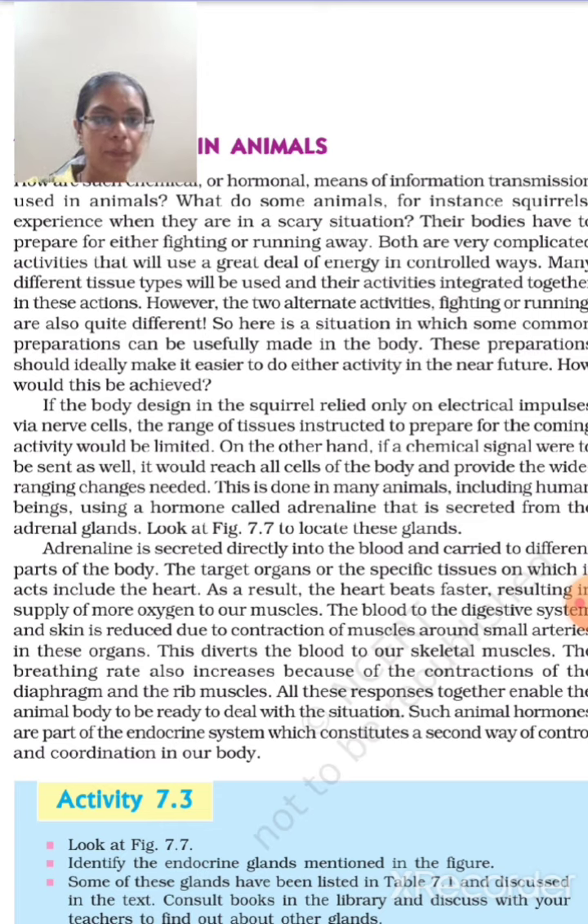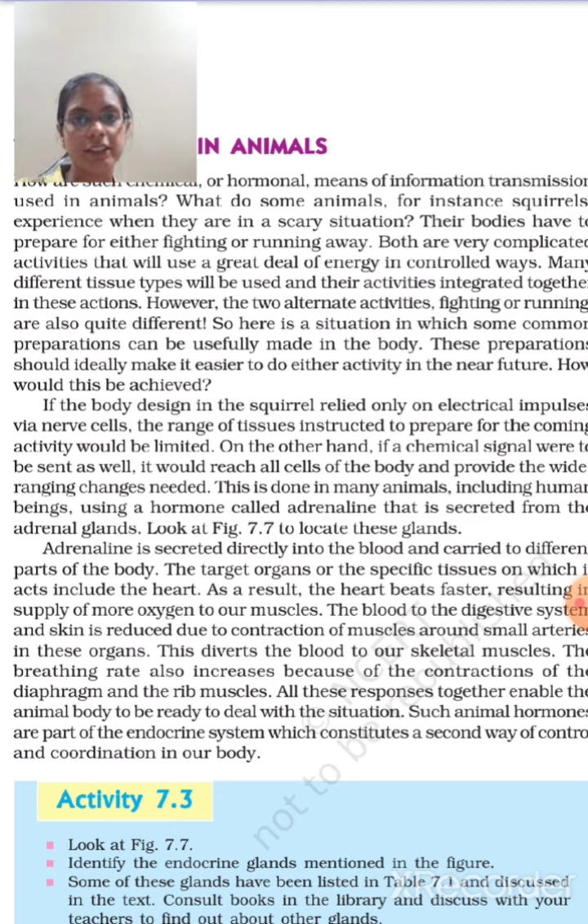As a result, the heart beats faster. When a lion comes in front of you, your heart will start beating faster, resulting in a supply of more oxygen to your muscles. When the heart beats faster, the oxygen supplied to the muscles would be more. The blood to the digestive system and skin is reduced due to contraction of muscles around small arteries and organs. This diverts the blood to our skeletal muscles. The breathing rate also increases because of contraction of the diaphragm and the rib muscles.